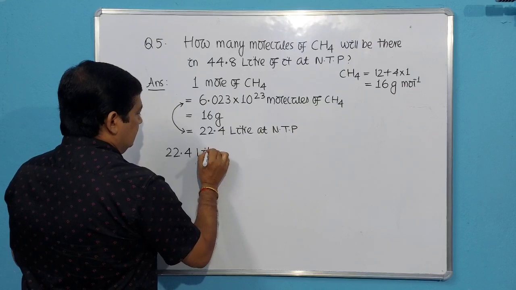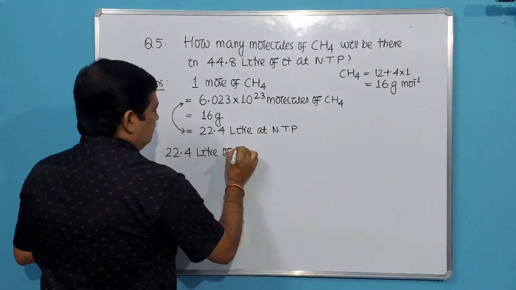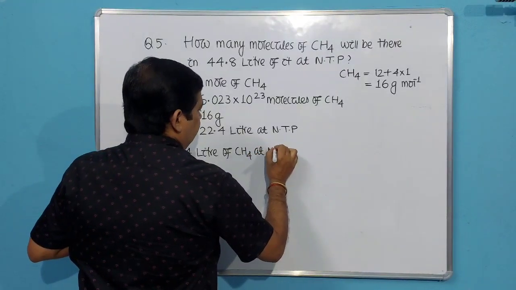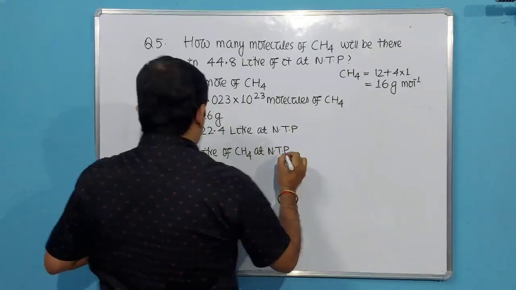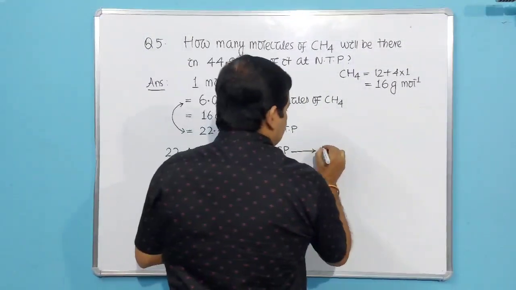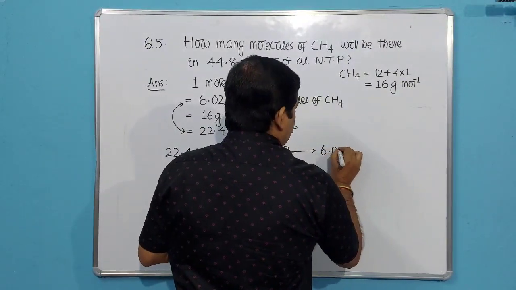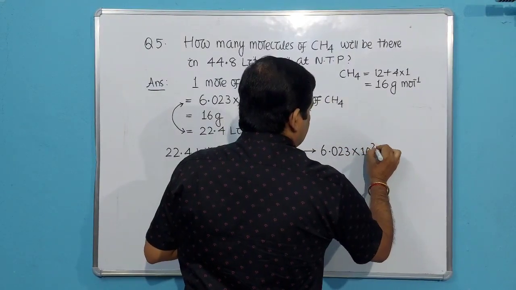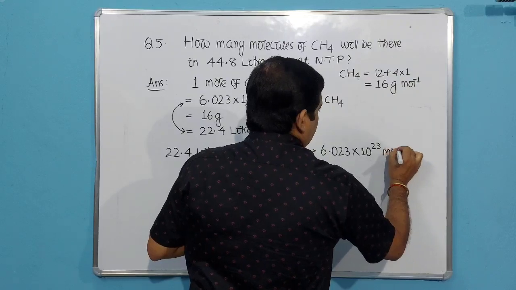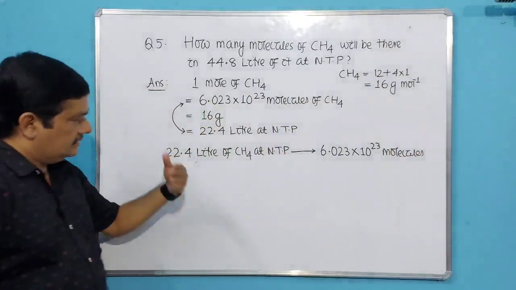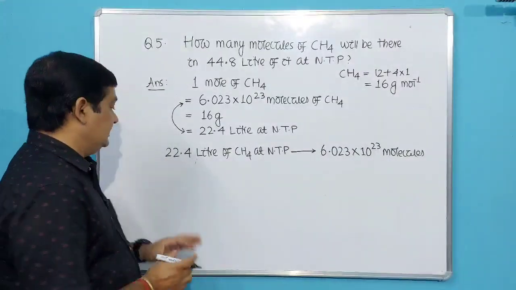22.4 liter of CH4 at NTP has how many molecules? Now what is the number of molecules? That is 6.023 into 10 to the power 23 molecules. Okay. So you have to write according to your question.